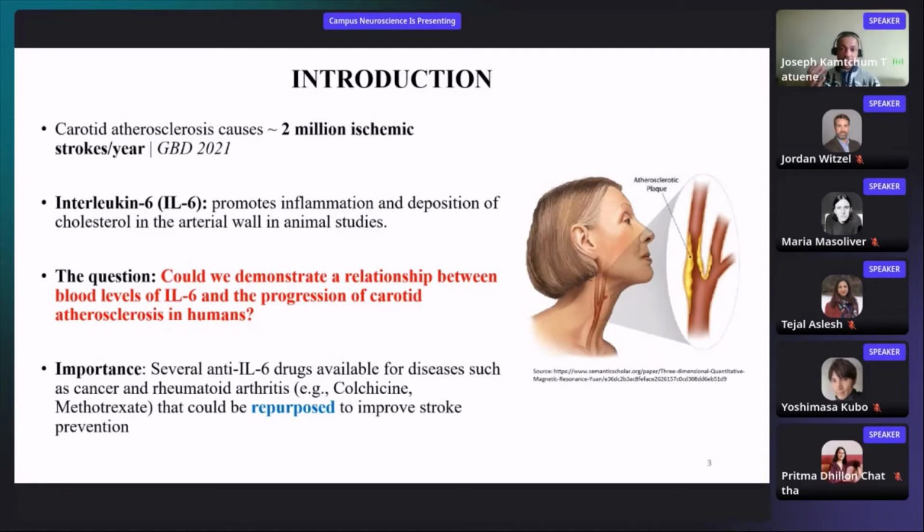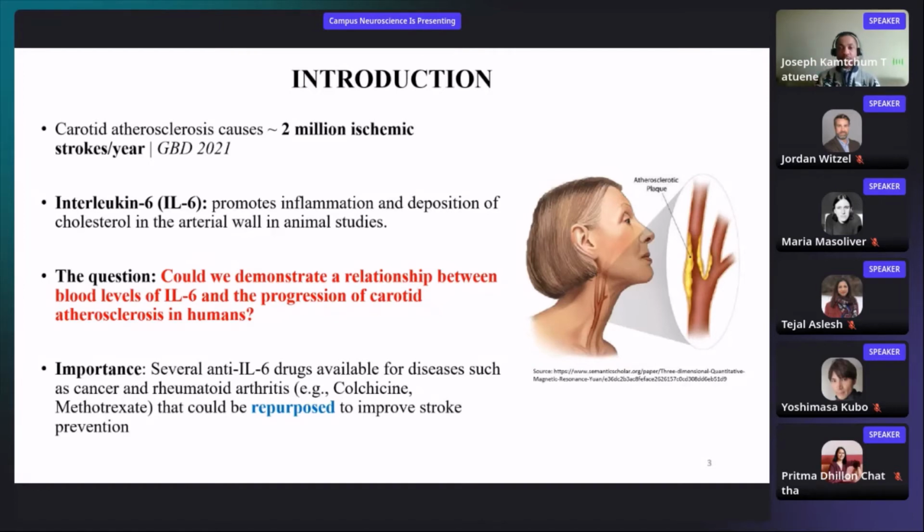And these results really derived from animal studies. So our question here was, is it also possible to find a relationship between this interleukin-6, which is a product of the immune system, normally helping people to fight infections and various injuries, and the progression of carotid atherosclerosis? When we say progression, it's really the narrowing of the carotid artery that becomes progressively worse, limiting the blood flow from the heart to the brain.